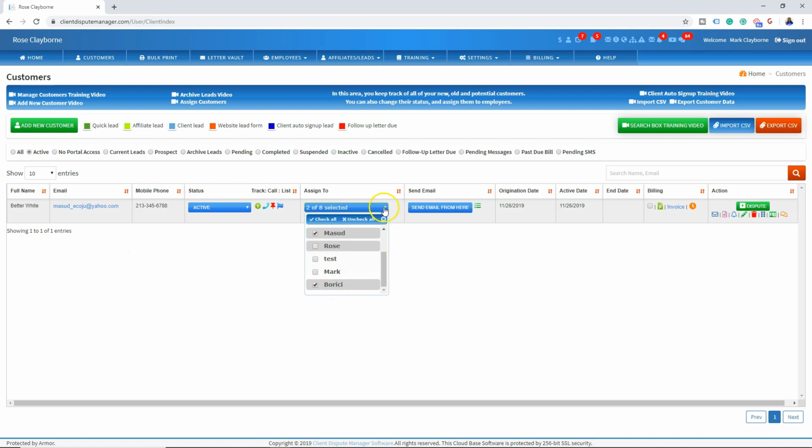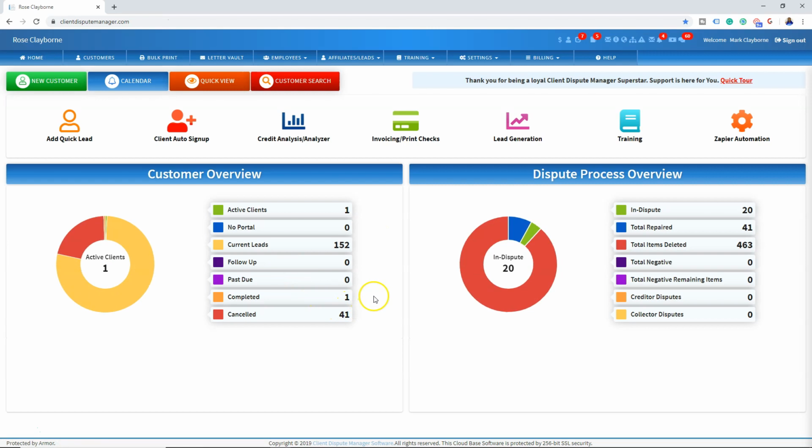Or can only see only the customers that I assign to them. They won't be able to see any other customers in the software. So if you unrestrict them, they will be able to see all of your customers in the software. So always make sure you have on the restriction function under permissions for your employees, so they can only see the customers you assign them to.